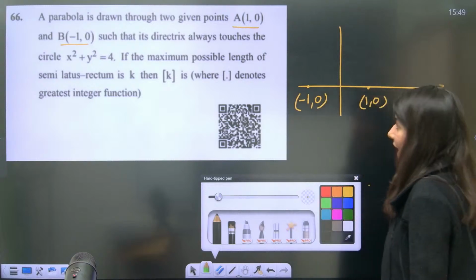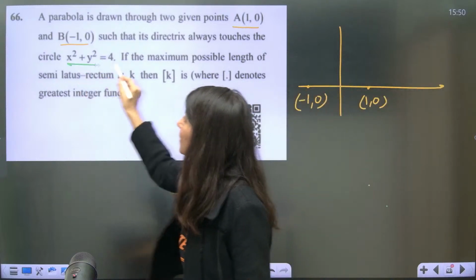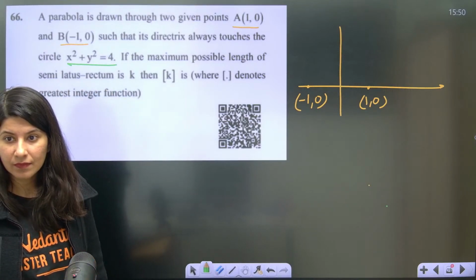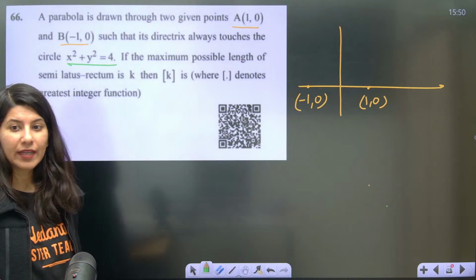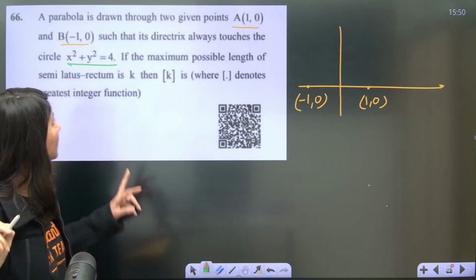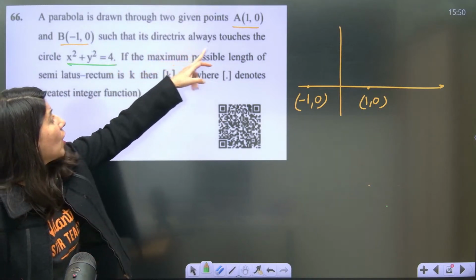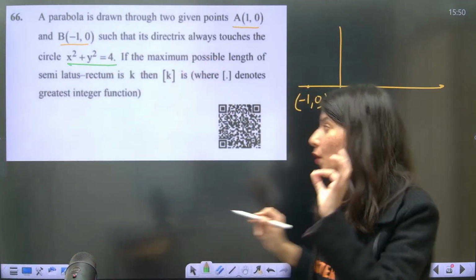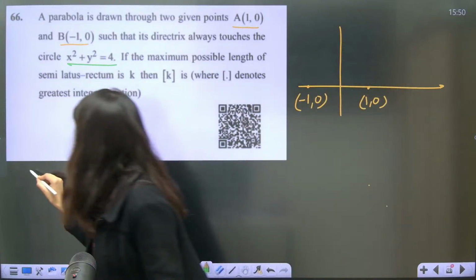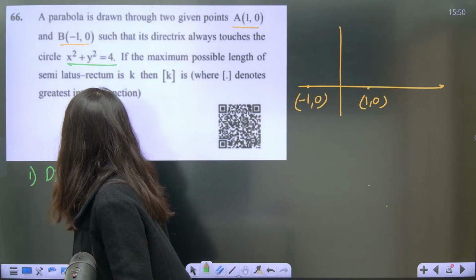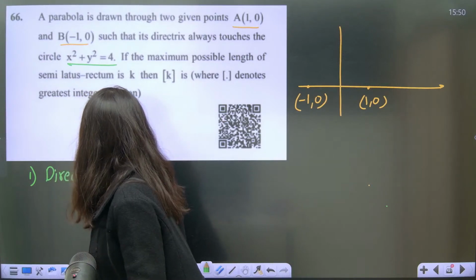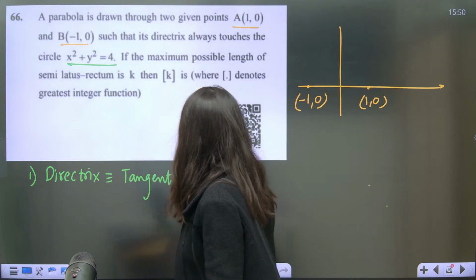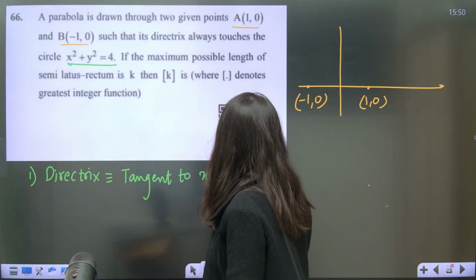Such that its directrix always touches this circle. What does that mean? Directrix always touches the circle. Number one point to be noted: the directrix is tangent to x square plus y square is equals to 4.